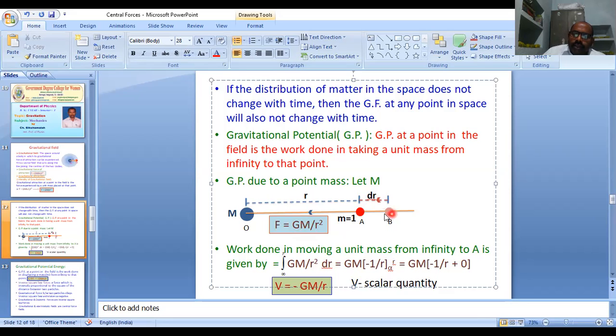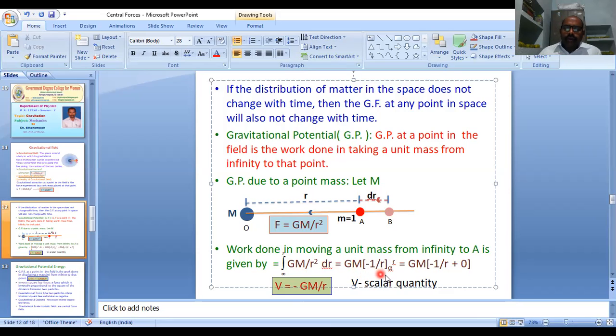Therefore F dot S, that is F dr cos theta, and here theta is 0, cos 0 is 1. So the equation is F into dr, where F is equal to GM by r square. Now by integrating it, the variable is only r or dr. The remaining are constants. We write them outside and integrate. So 1 by r square into dr is equal to minus 1 by r.